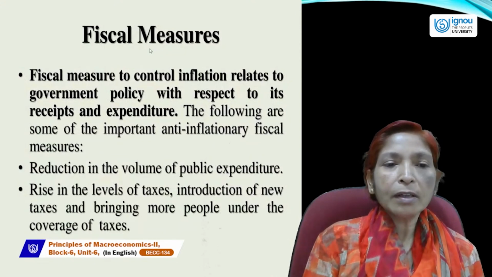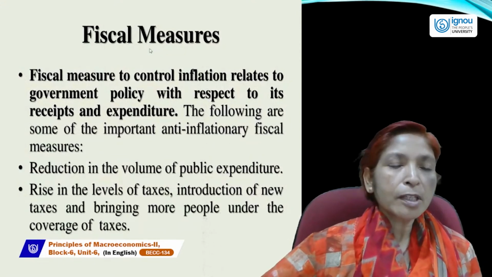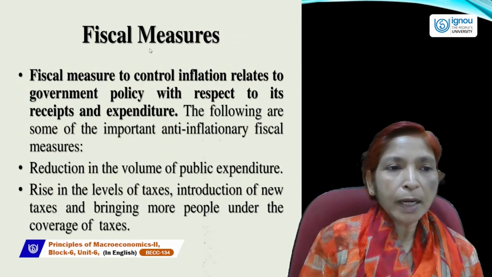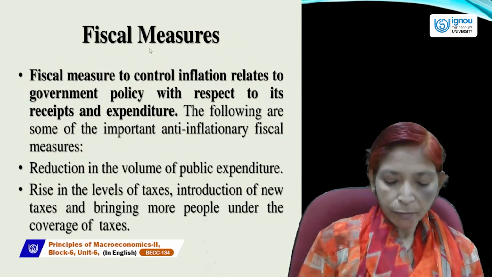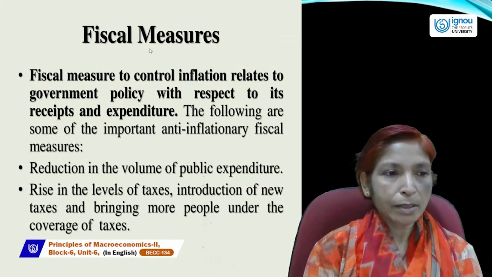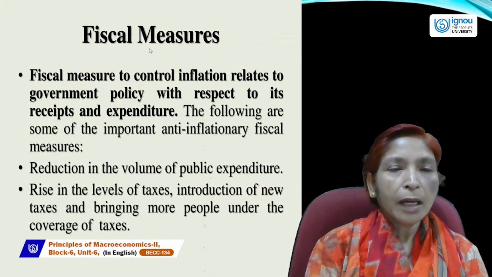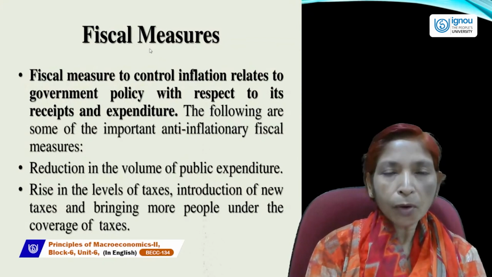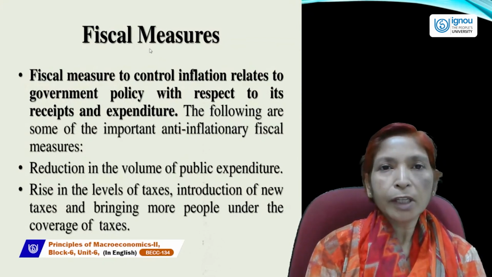Next is fiscal measures. Fiscal measures are those measures which are adopted by government. Fiscal policy is that policy which is made by government. In fiscal measures, we take four tools of the government.